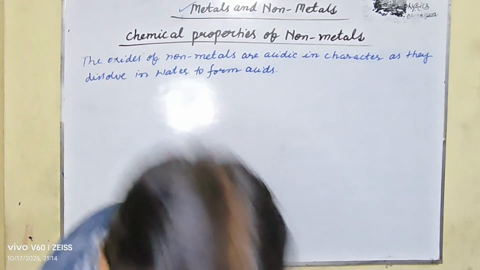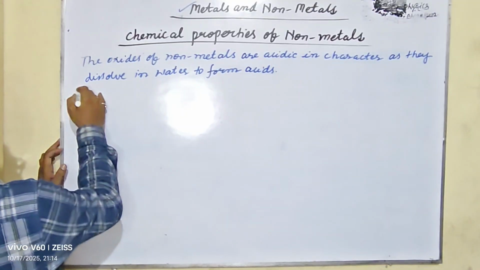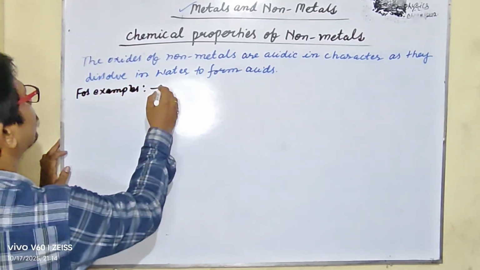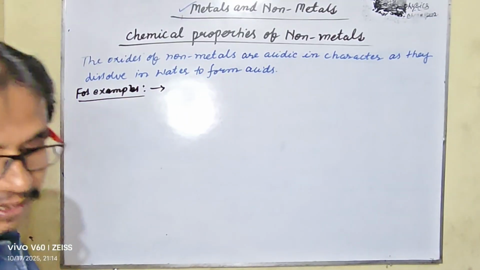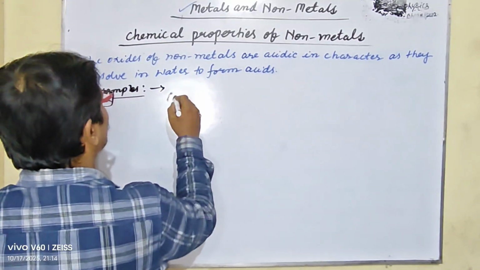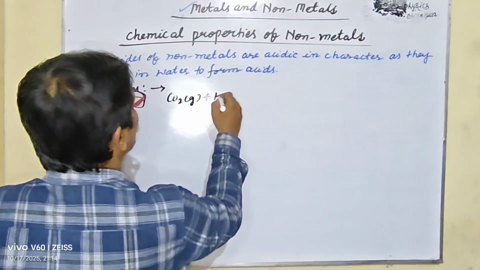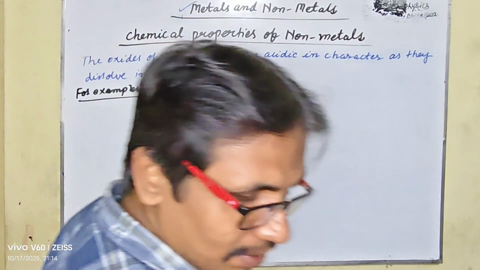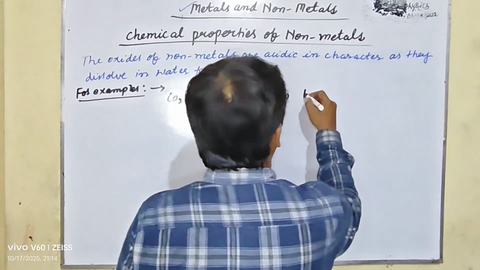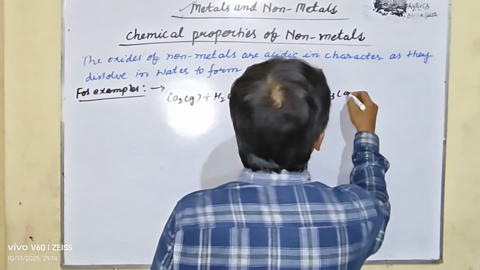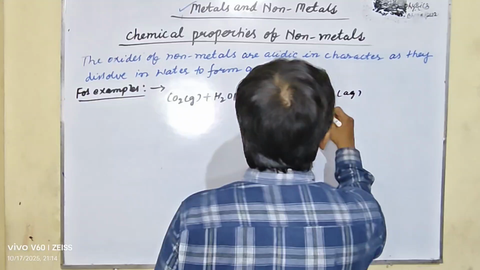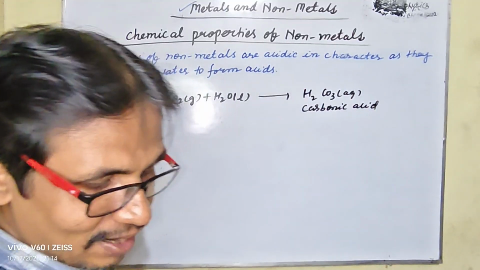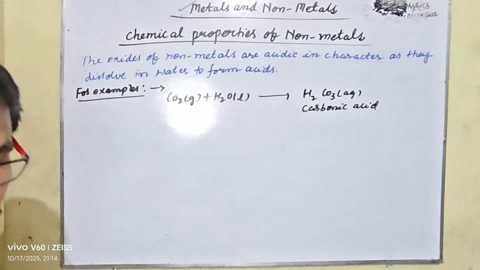Let us take some examples. For the acidic character, carbon dioxide gas reacts with water, in gaseous form and liquid form, and gives carbonic acid, H2CO3, in aqueous form. So my dear students, when carbon dioxide reacts with water, it gives you carbonic acid.